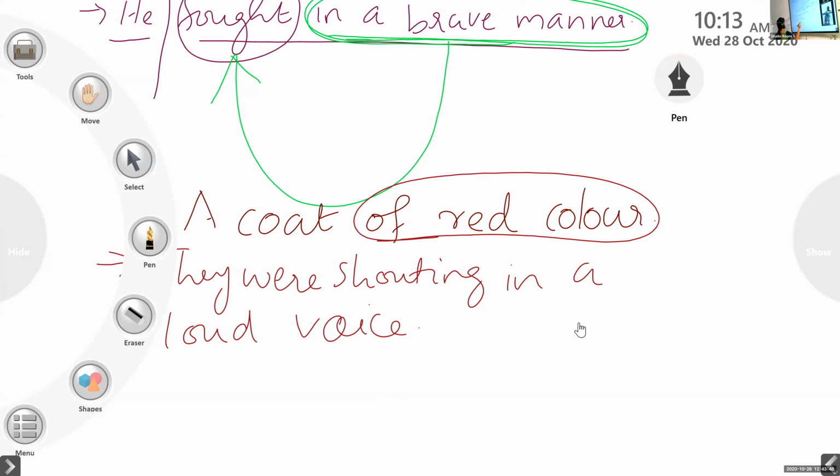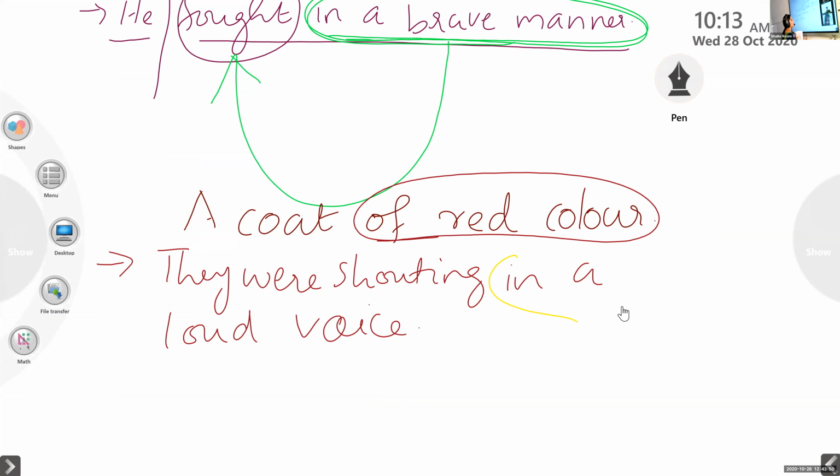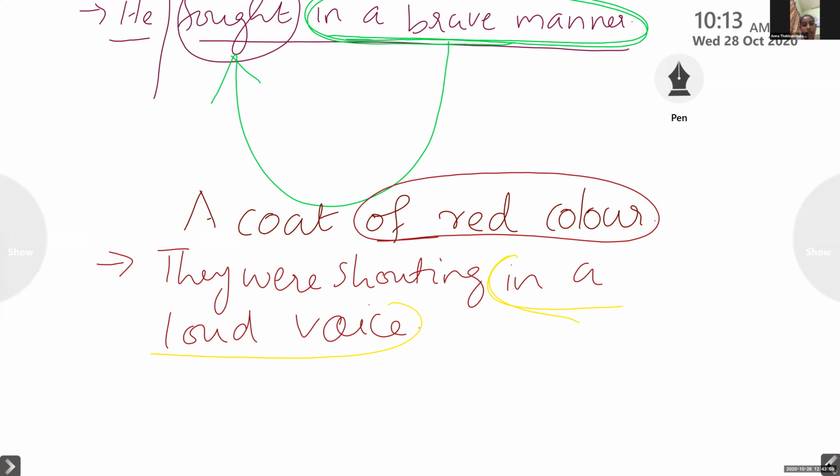Very good. In a loud voice, because these are the group of words without a verb. So this is called a phrase from the sentence. Clear? Yes, ma'am. Okay.